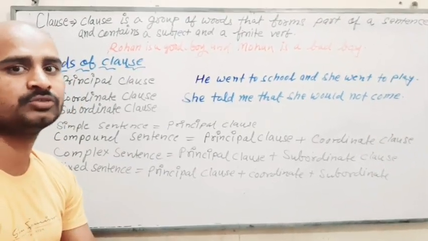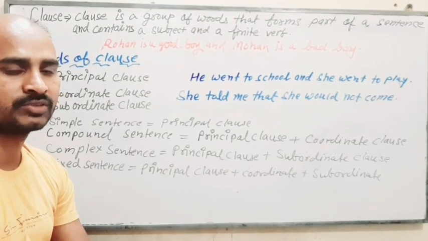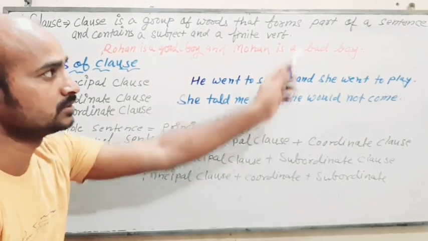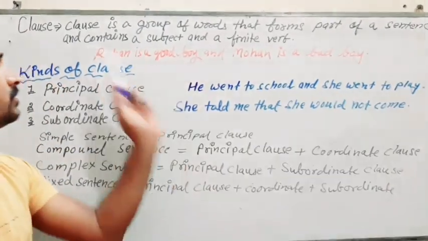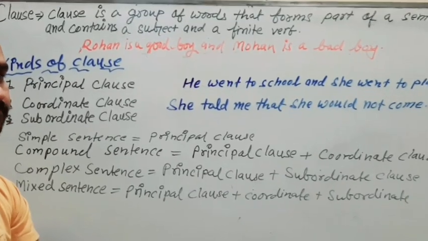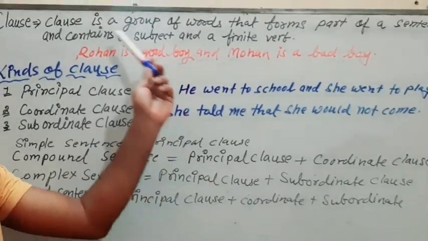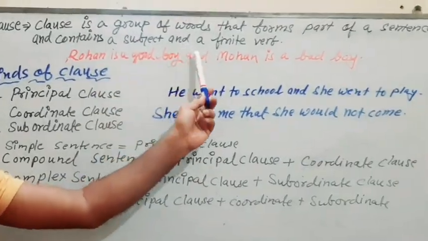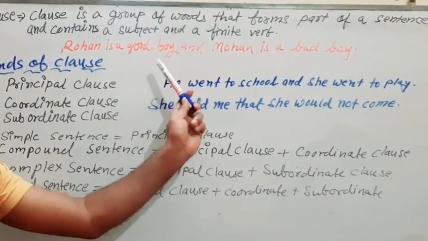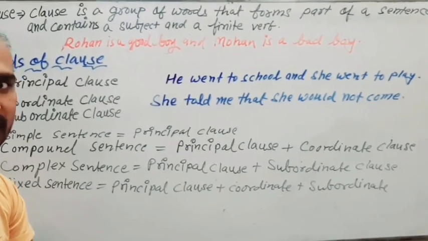Today I am going to teach you all about clause. A clause is a group of words that forms part of a sentence and contains a subject and a finite verb. So in a clause, what do we have? We have a subject and a finite verb, and it is just a part of a sentence.